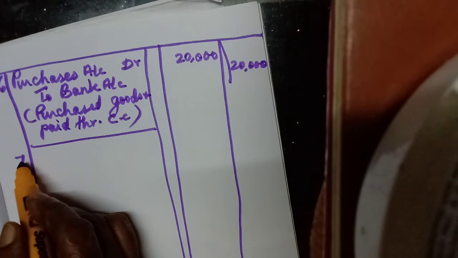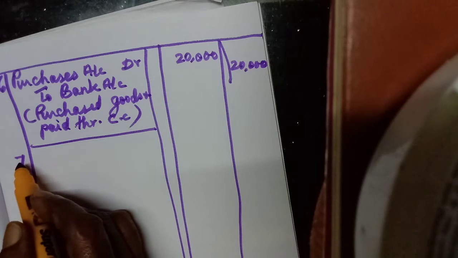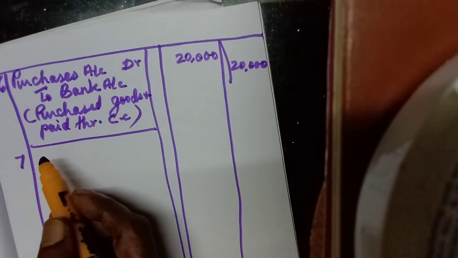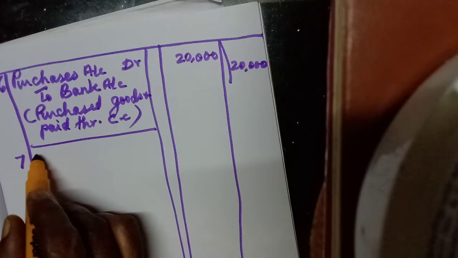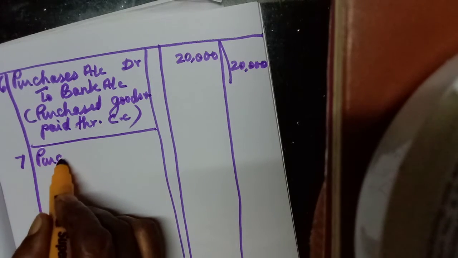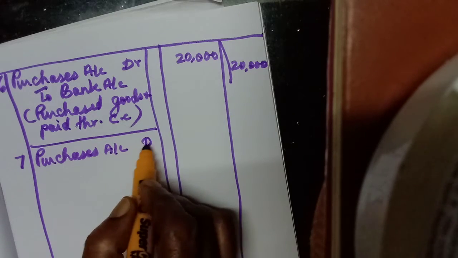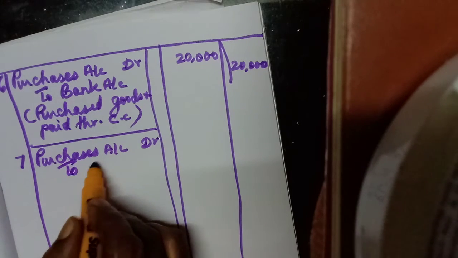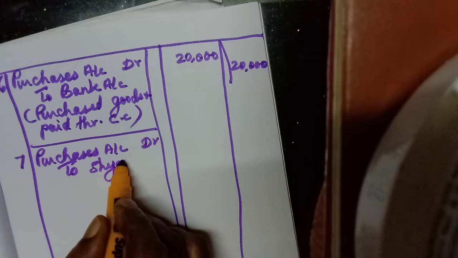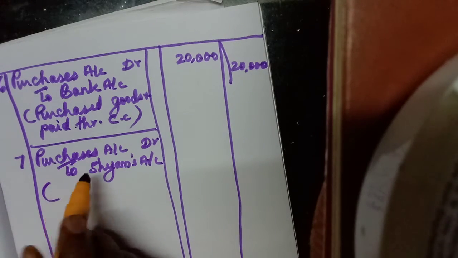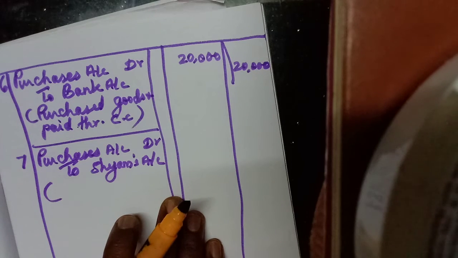Purchased goods from Shyam on credit. Here payment is not made, so we can write purchases account debtor to Shyam account. See, many purchases they have made, but payment is in different varieties.